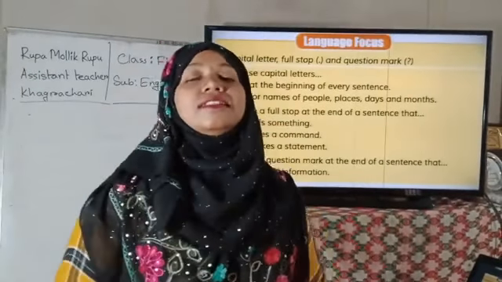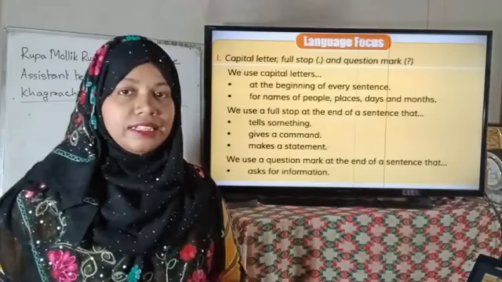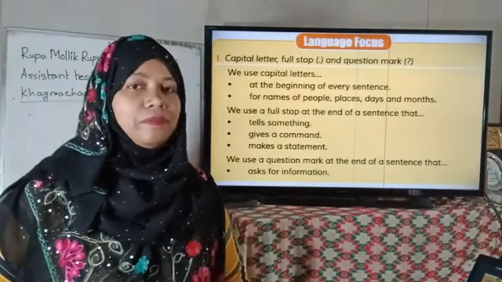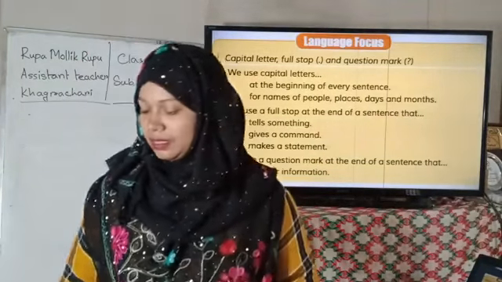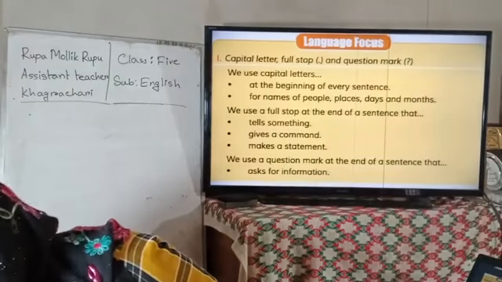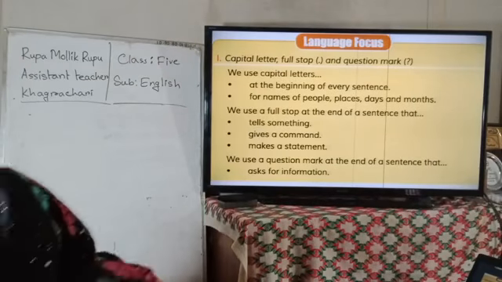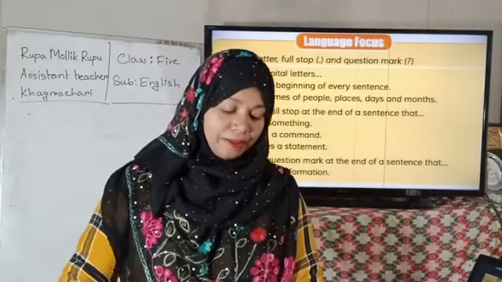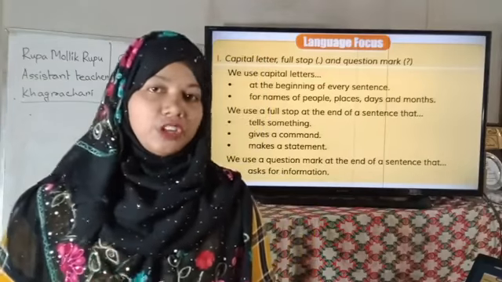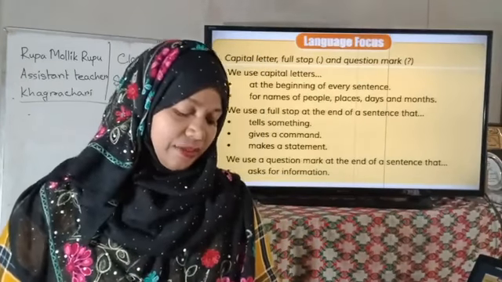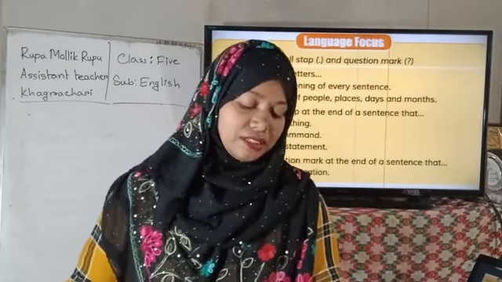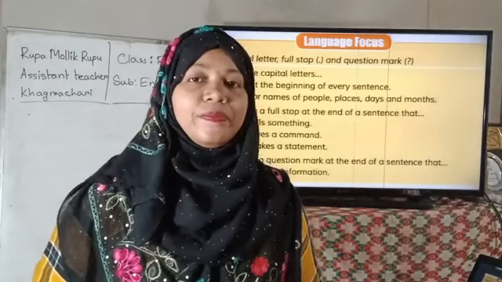So this is the system to use capital letters, full stops and punctuation marks. Okay, dear students, I have shown you and discussed the use of capital letters, the use of full stops and the use of question marks. So my dear students, আমরা কি শিখলাম? What have we learned?